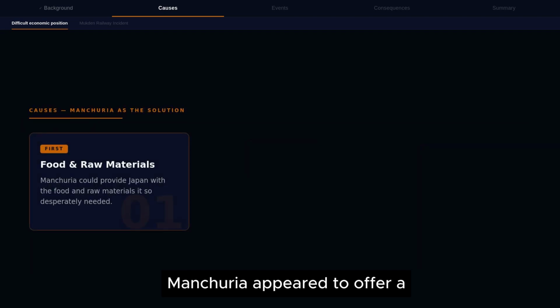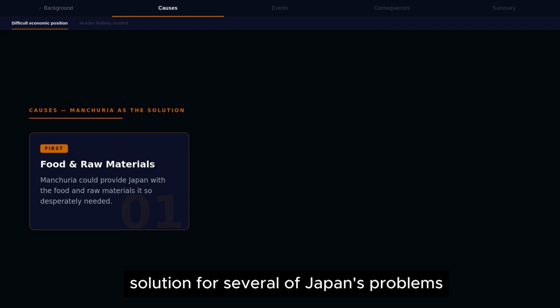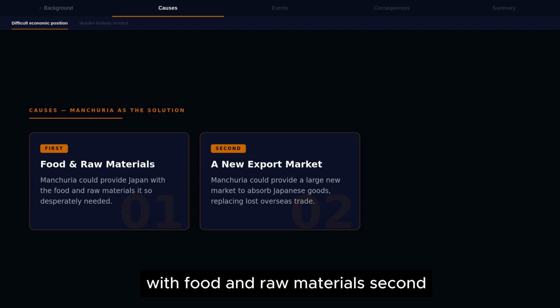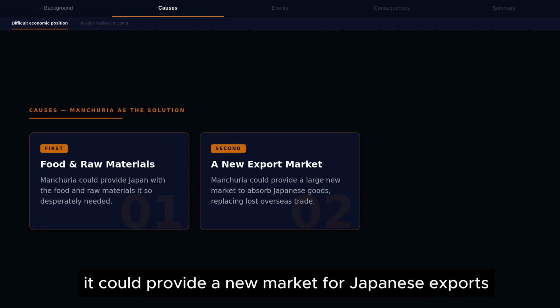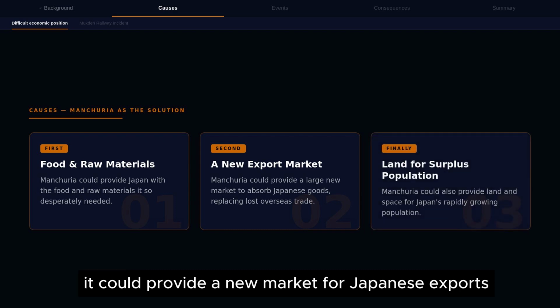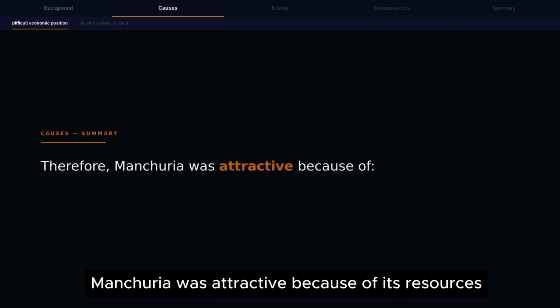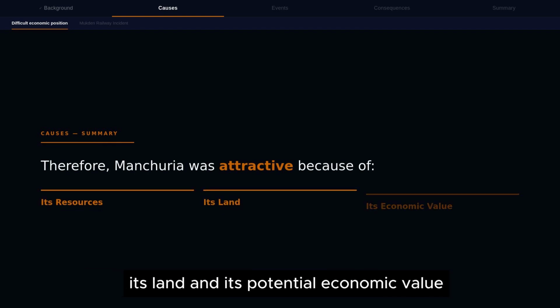Manchuria appeared to offer a solution for several of Japan's problems. First, it could provide Japan with food and raw materials. Second, it could provide a new market for Japanese exports. And finally, it could also provide land for Japan's surplus population. Therefore, Manchuria was attractive because of its resources, its land and its potential economic value.